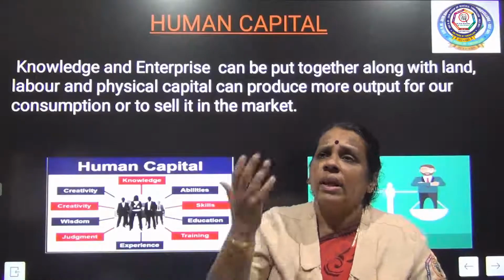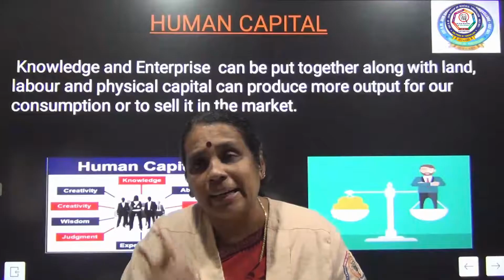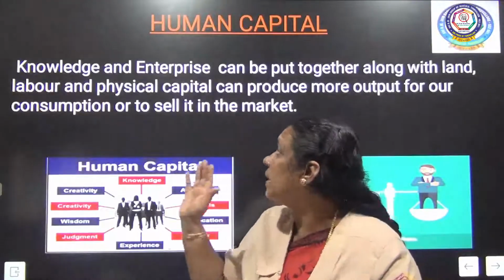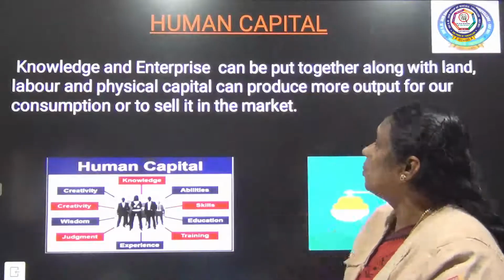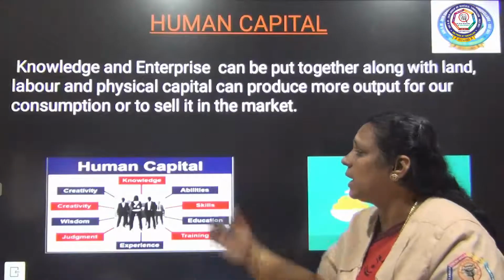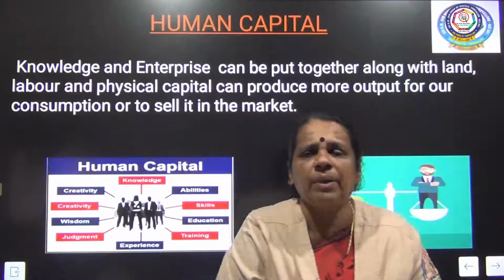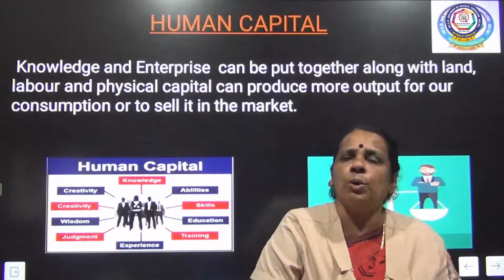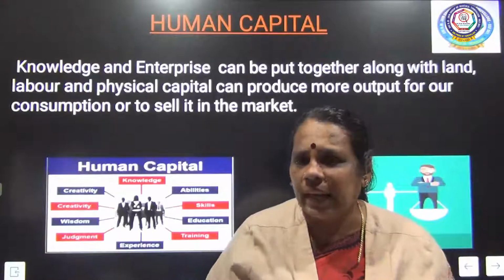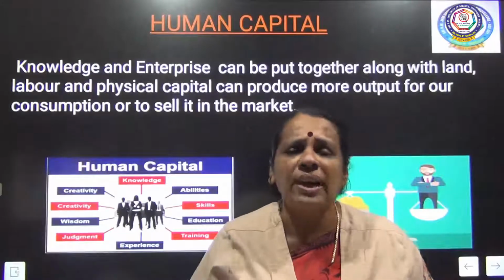Together they will play a greater role in production activity. They can produce more output for our consumption or to sell in the market.